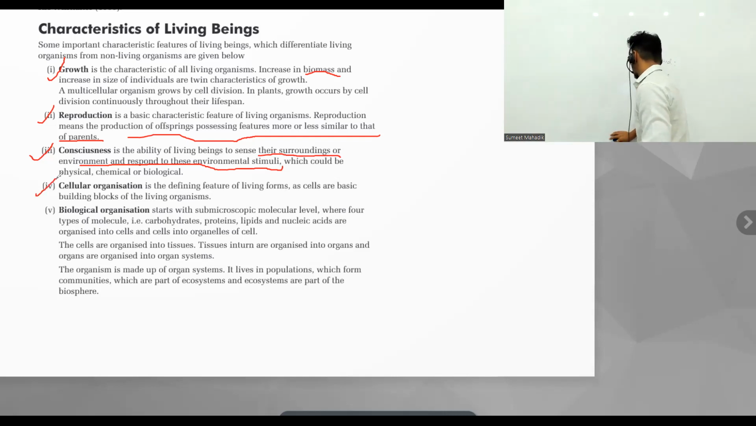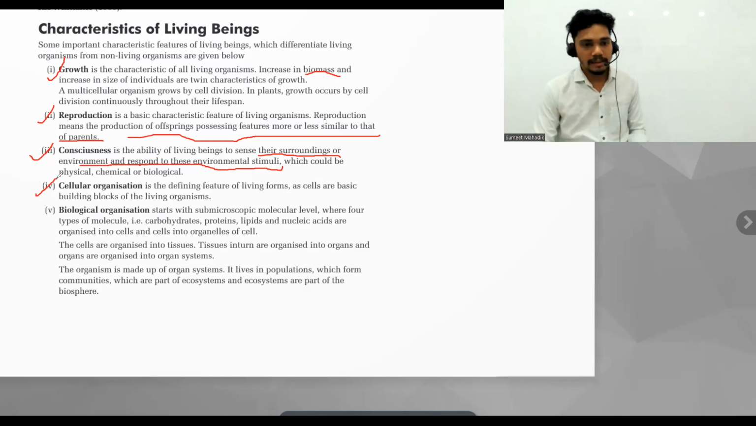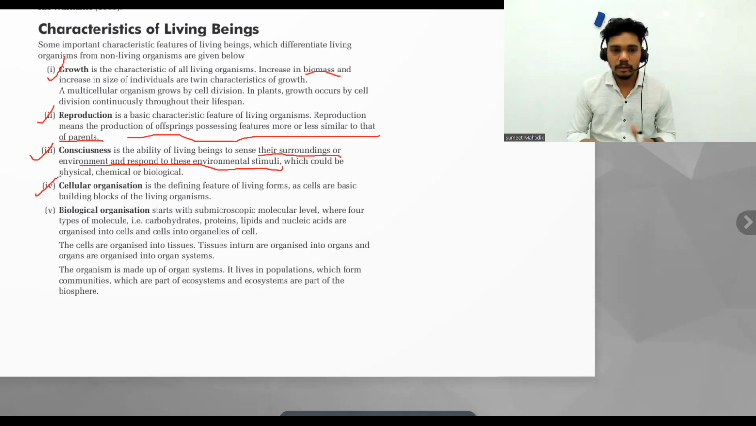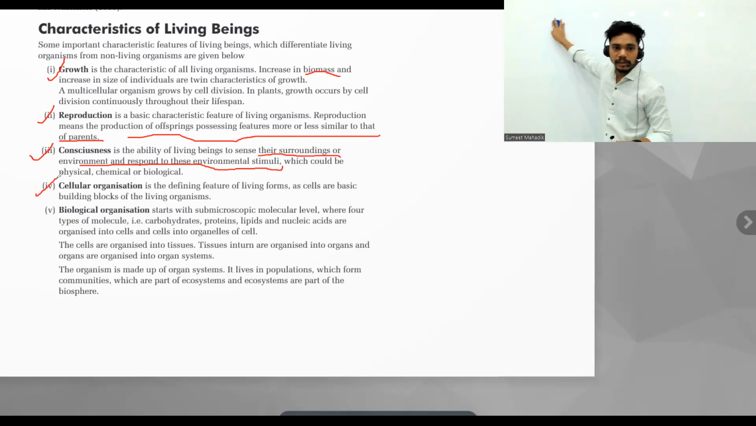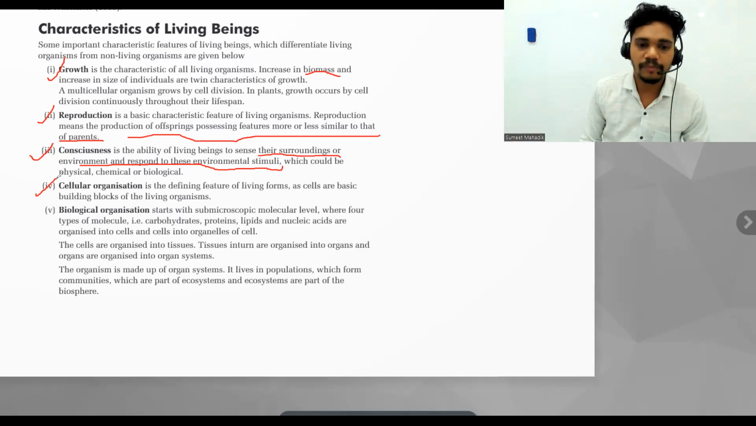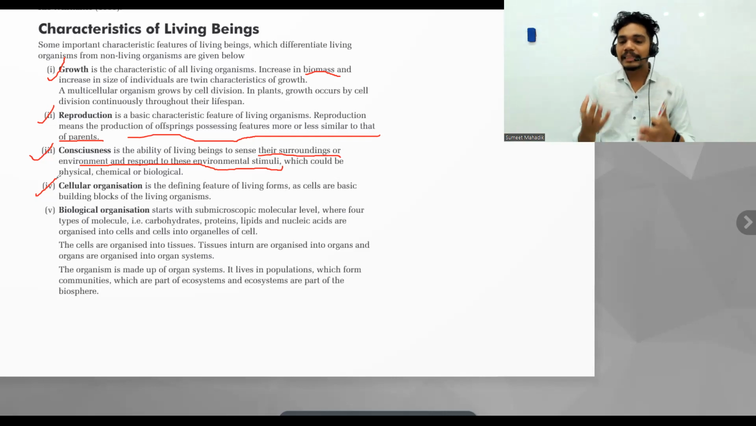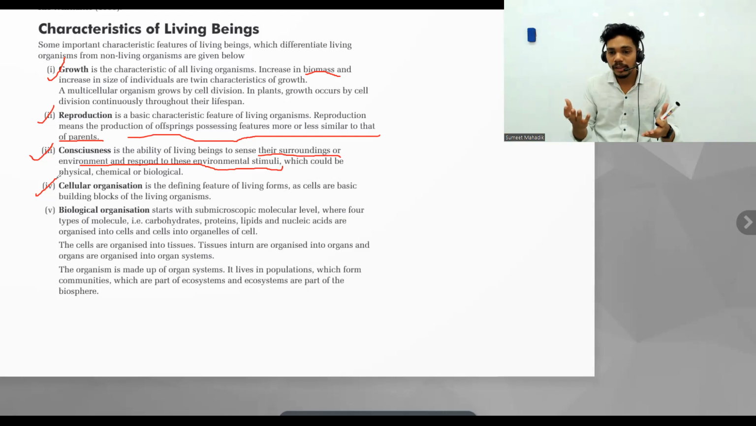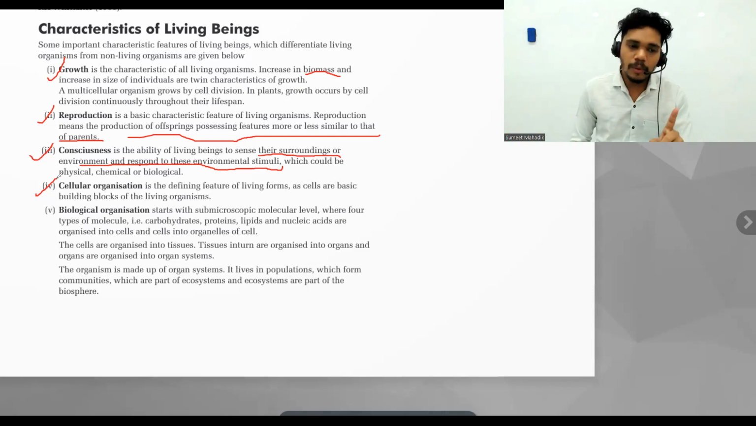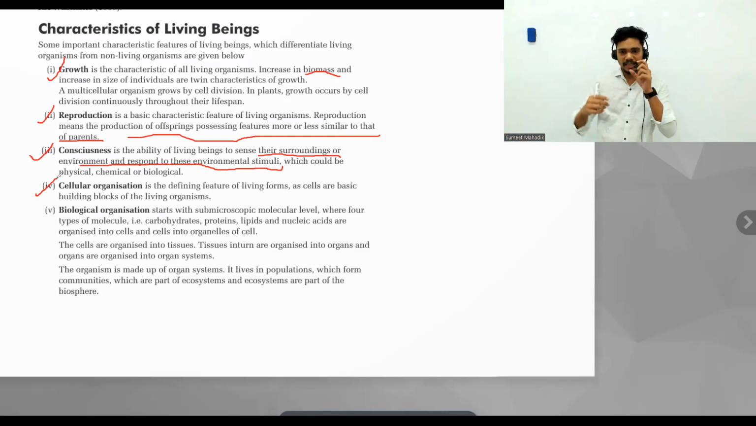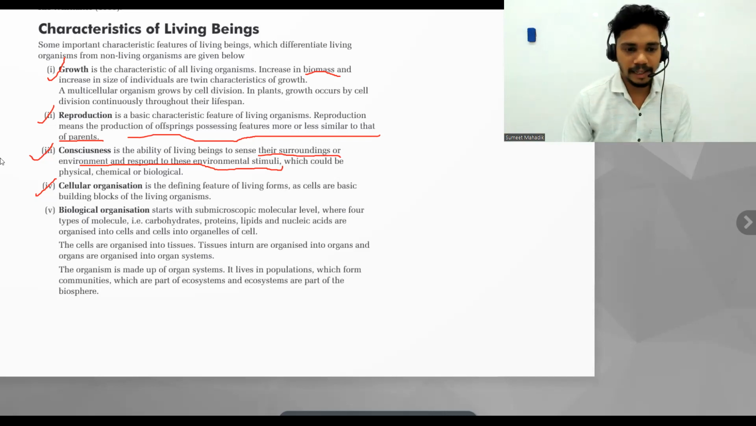What is organization, first of all? Yes, anybody? Okay, so organization means what? Organizing the things. So when you talk about cellular organization, it is the definite feature of living forms. A cell is the basic building block. A cell is called the structural and functional unit of life. So it's a fundamental unit of life, and cellular organization is the basic thing over there. Cells undergo growth. If the cell is there, then the next one is growth, right? So the cell has to be there. So that is a basic characteristic.